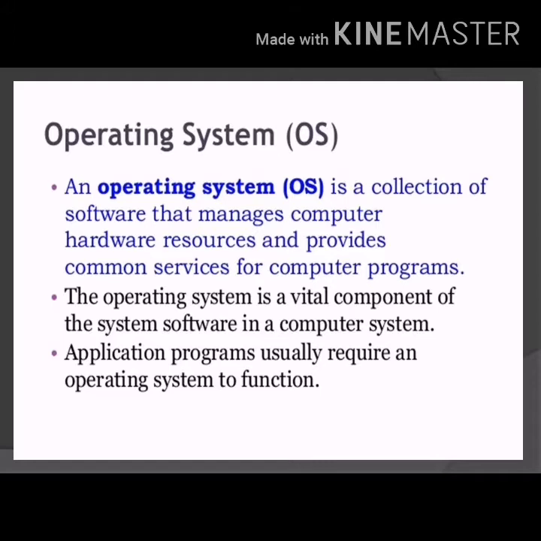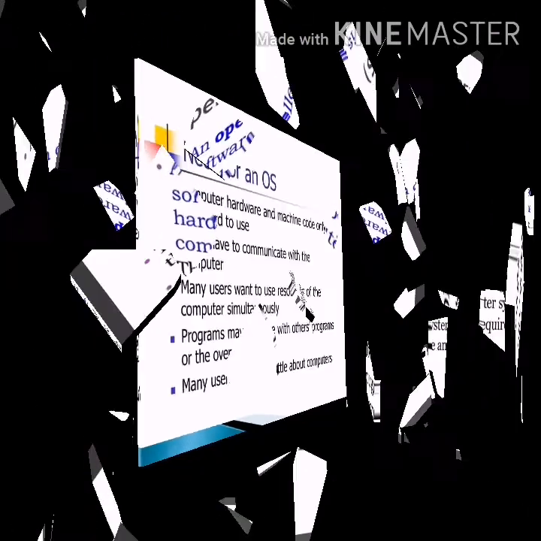In software there are different types: system software, application software, utility software. Of these, the system software, which we also call the operating system, is the most important one. Then what is an operating system? An operating system is an interface between a computer user and computer hardware, which performs all the basic tasks like file management, memory management, process management, handling input and output. The operating system is the first software installed in a computer. A computer is useless without an operating system.